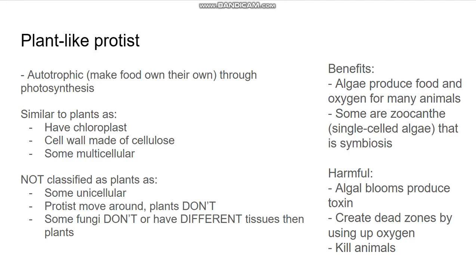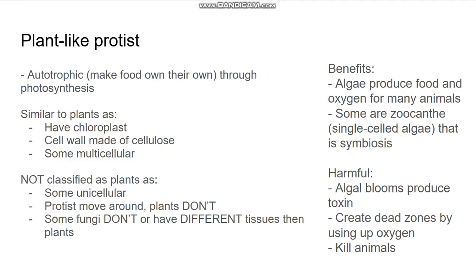So the benefits of the plant-like protists, one of the examples being green algae, is that they produce oxygen and food for many animals. And some are also zooxanthellae, which means single-celled algae. That is symbiosis, meaning both cells benefit each other.